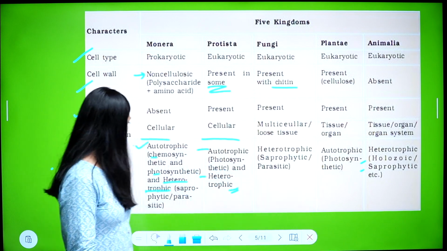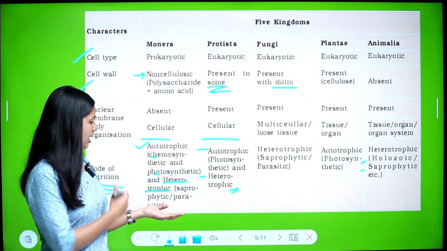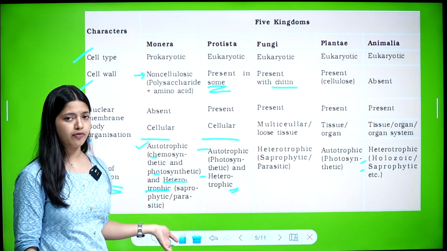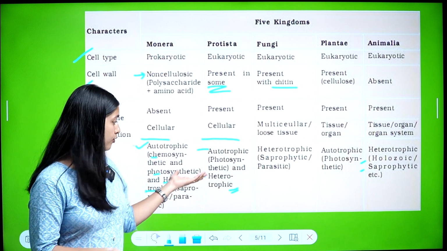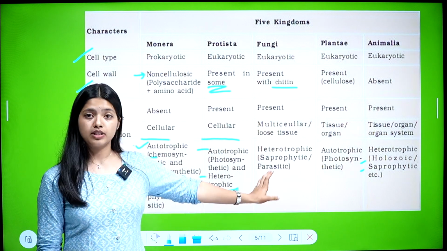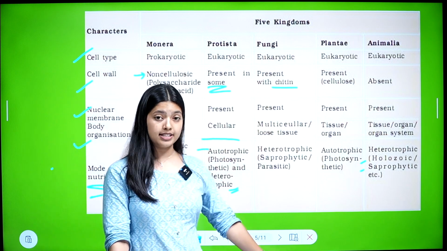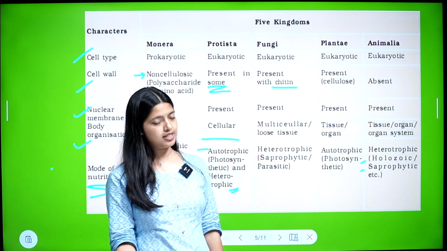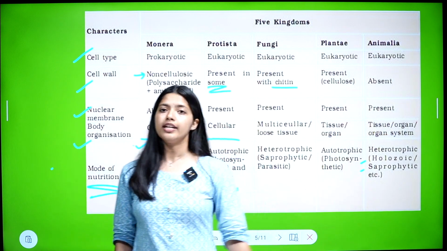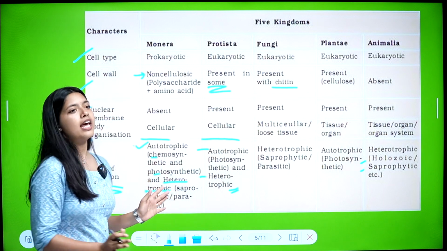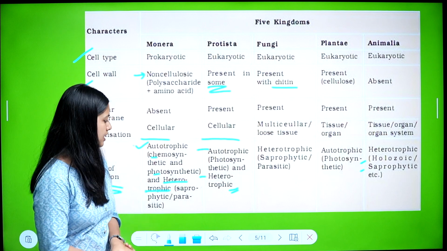Okay, fine. So what were the modes of nutrition in Monera? Autotrophic or heterotrophic. In that, photo and chemo, and in heterotrophic there is saprophytic and parasitic. Protista: autotrophic, which is photosynthetic, and heterotrophic. Fungi: heterotrophic, which is saprophytic and parasitic. Plants: autotrophic, by photosynthesis. Animals: heterotrophic, which is holozoic and saprophytic. So these are the general characters of all these kingdoms, the base of these kingdoms. Is that clear? I hope it is clear.